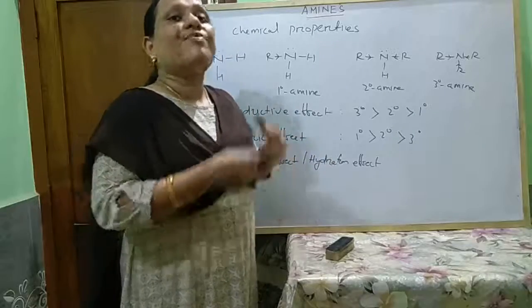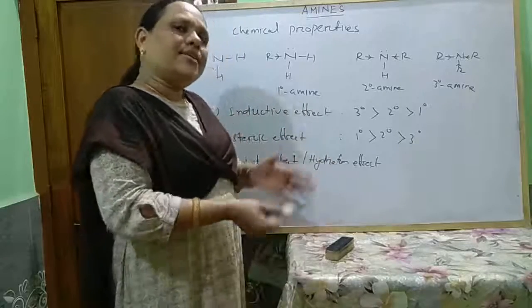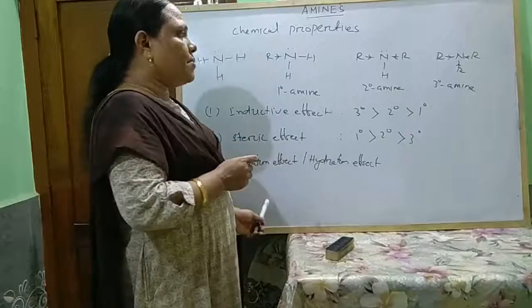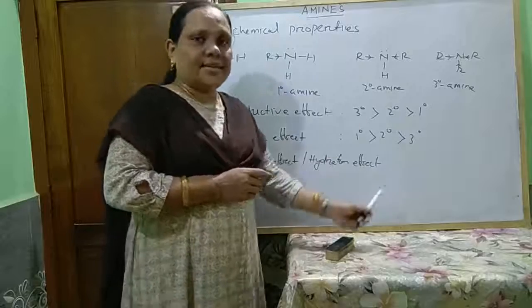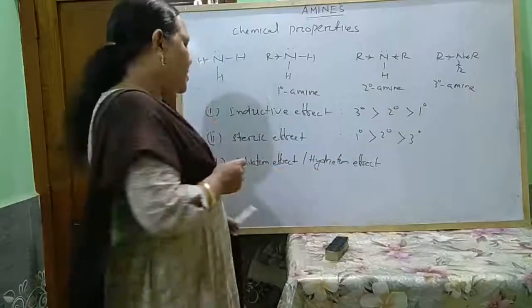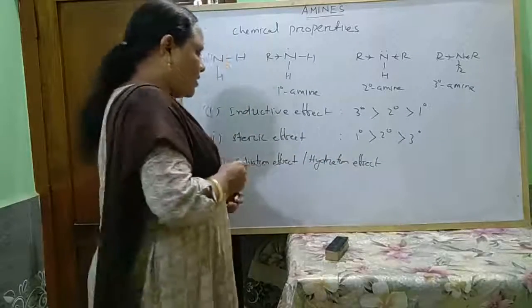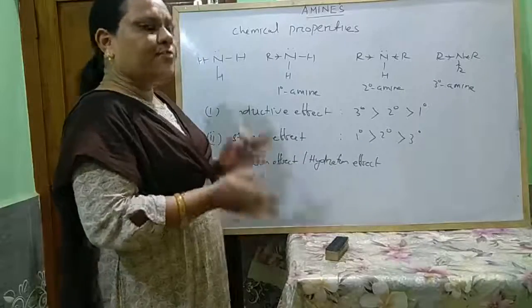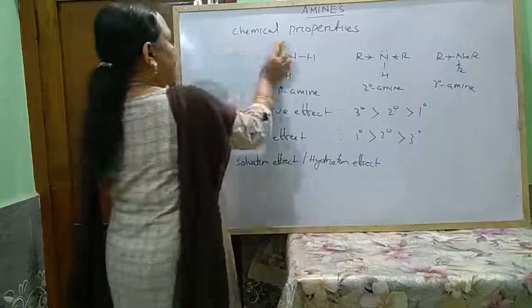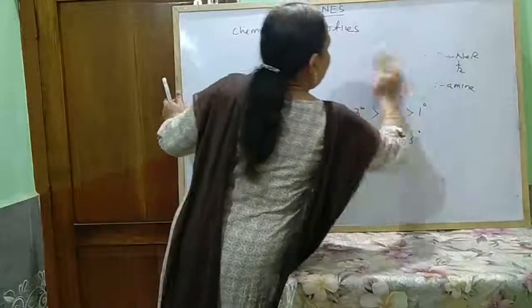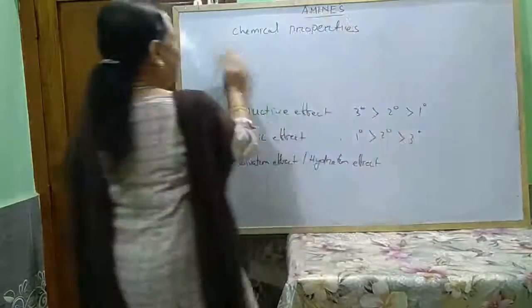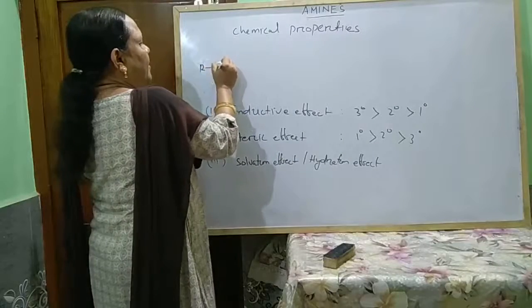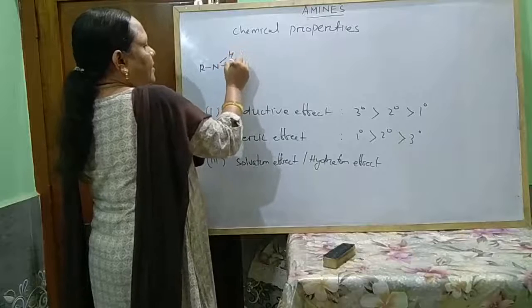The more the number of hydrogen bonds, the stronger the base. The extent of hydrogen bonding in primary amine is more than that of secondary amine, than that of tertiary amine. So, for solvation effect, primary amine is more basic than secondary, than tertiary. Look here. When these amines are treated with water, this is R, N, H, and next to it